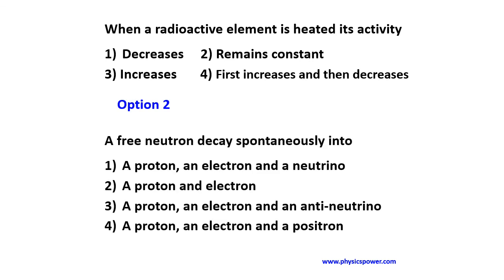Next question. A free neutron decays spontaneously into. Here the neutron, a neutral particle, will decay into plus and minus, meaning one proton and one electron. At that time we will get one anti-neutrino also. So that is why option 3 is the correct answer.